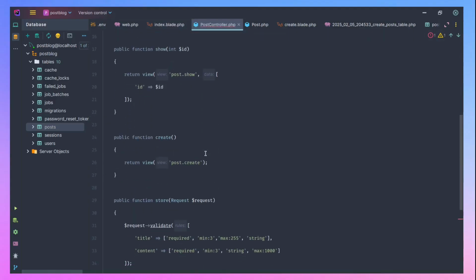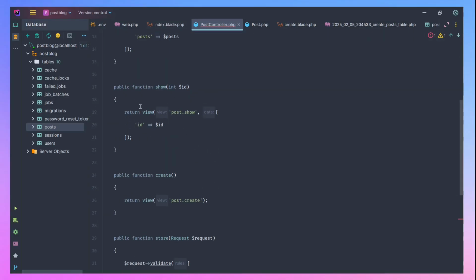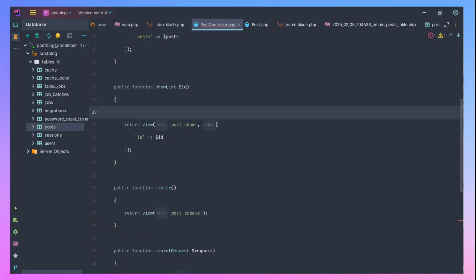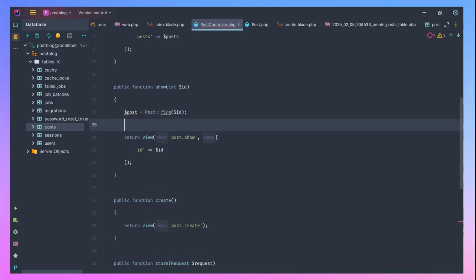So now let's come back to this show method. Don't forget we are passing the ID of that post here. So this is one way. I'm going to show you another way which is better for you to do it. It's called route model binding. But let me just do it this way. So let's say post equal to post, and we want to find by ID. That is, we want to find that post ID.